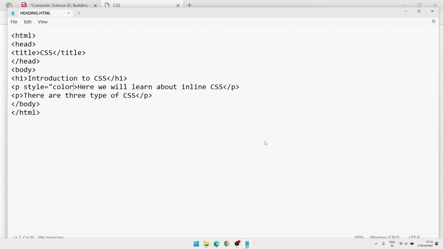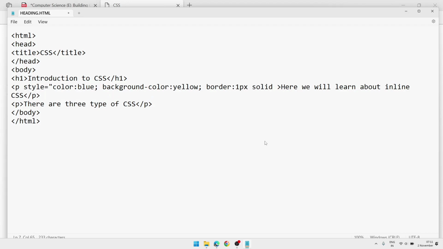Color colon, and you also have to remember that while writing CSS you will not put an equal sign. Instead of equal, a colon sign. Color colon blue. If you want to add background color, then you can write background dash color. Suppose background color I am setting as yellow, and we can put a border also, 1px solid black.